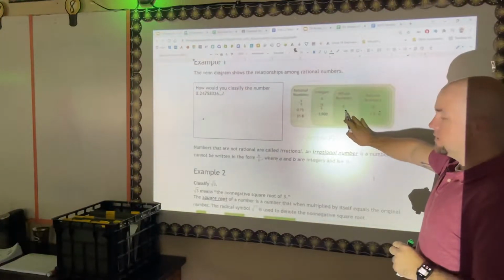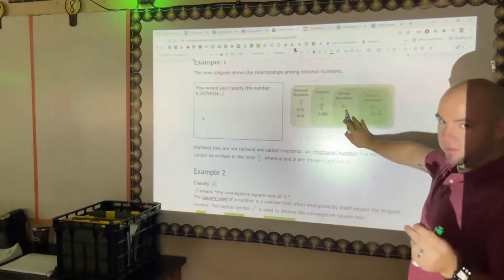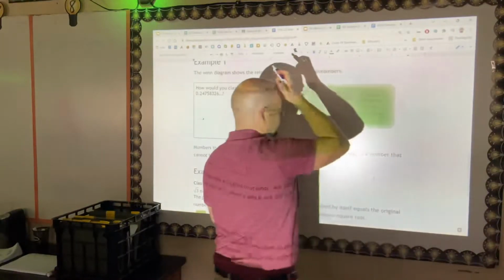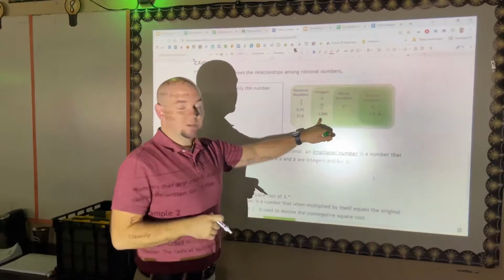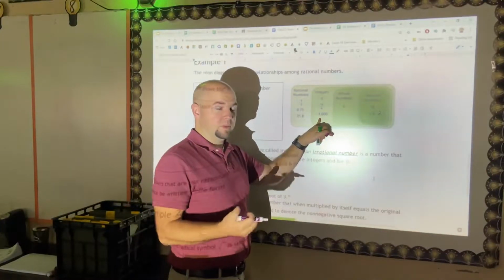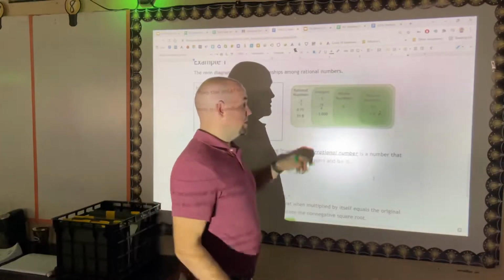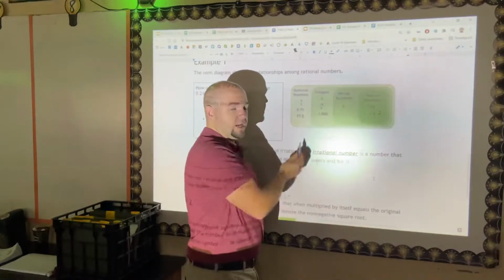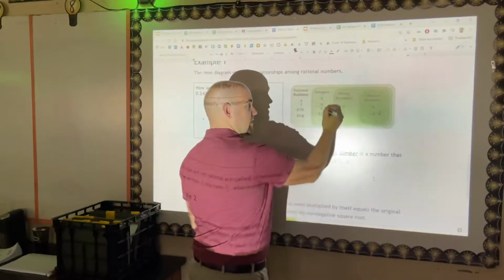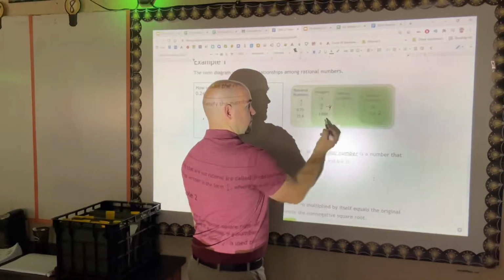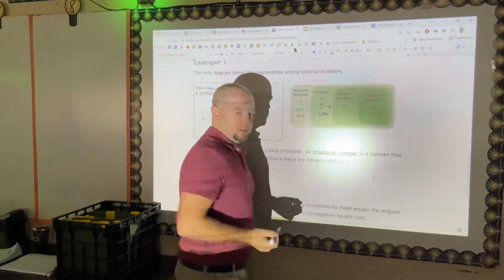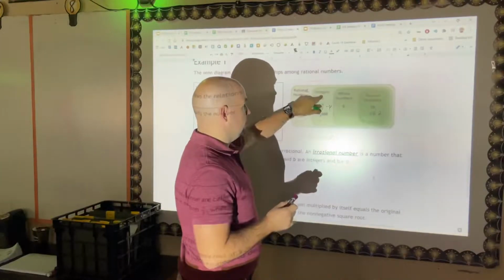Then there are whole numbers, where 0 is the only addition. And then integers, these are whole numbers that are either positive or negative. There are no fractions or decimals in there. Even though this one says negative 16 over 4, that's actually negative 4. And that's negative 1,000, that's a comma there. So those are the integers.